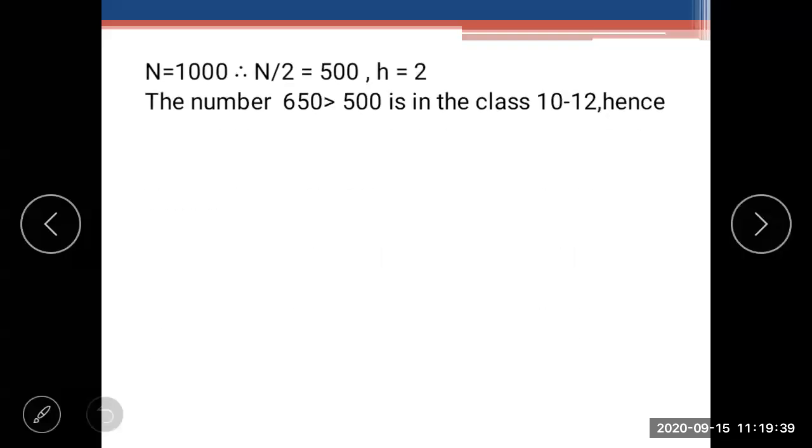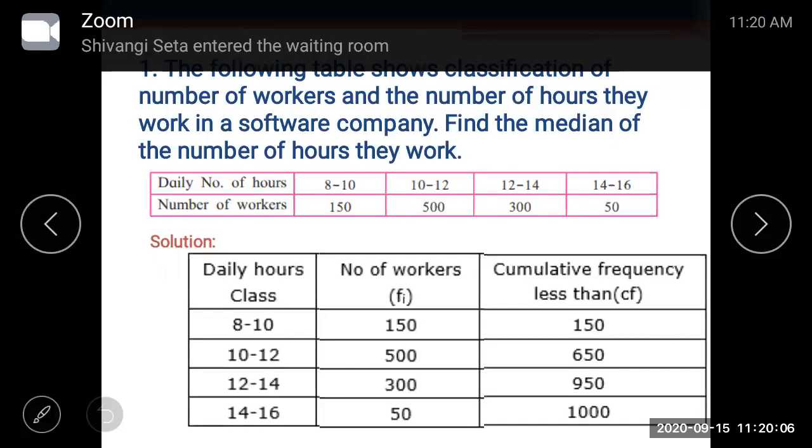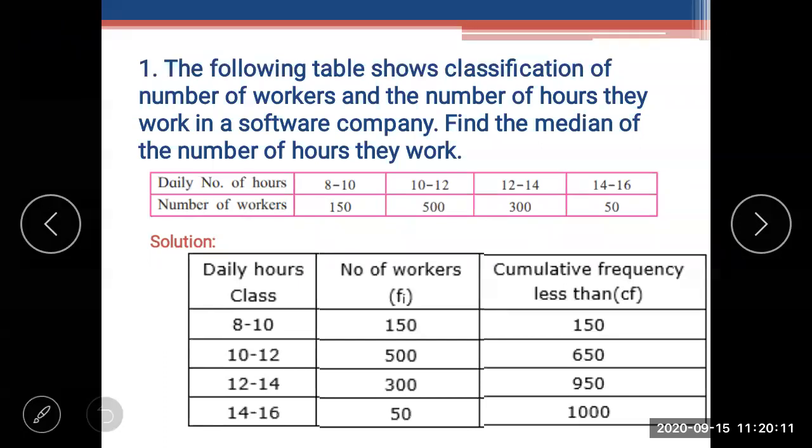Now see here. The number 650 is greater than 500, so it is in the class 10 to 12. The class in which the cumulative frequency is greater than 500 will be the median class. Remember it. N upon 2 is 500, so which number is greater than 500?